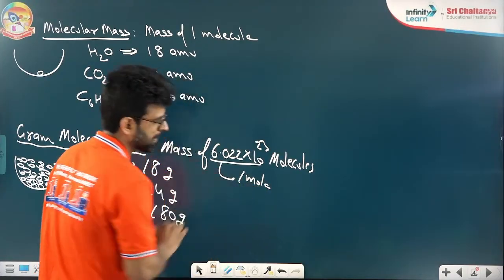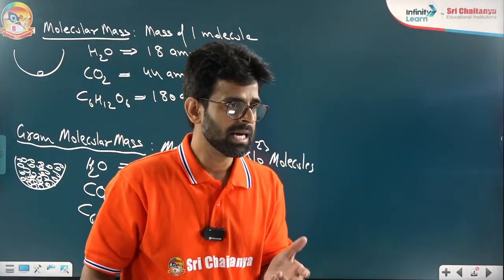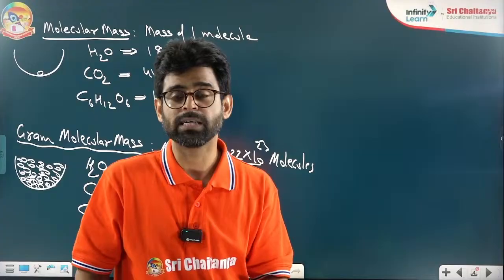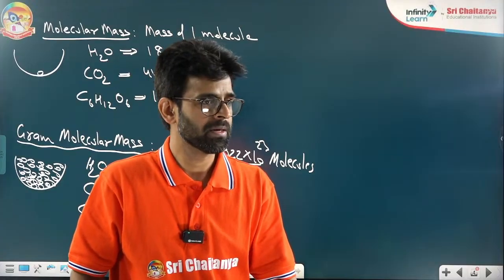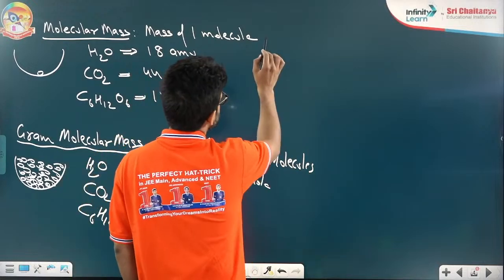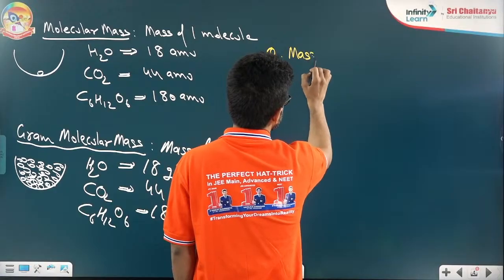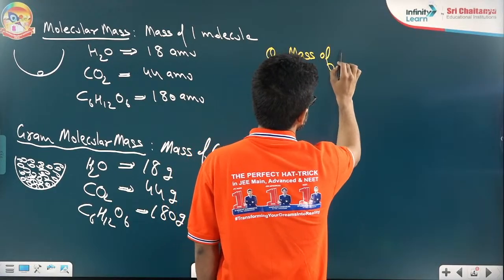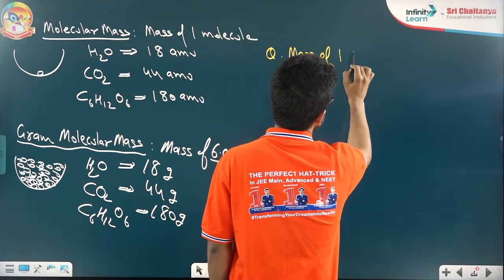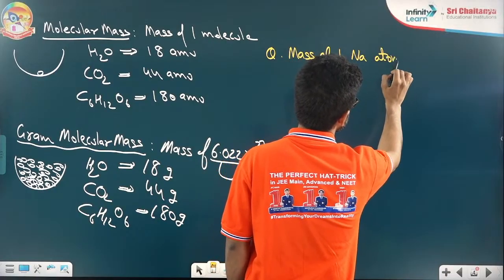So on this basis, I am asking you a very simple question and everyone has to answer. Tell me the mass of one sodium atom. I am having just one sodium atom.